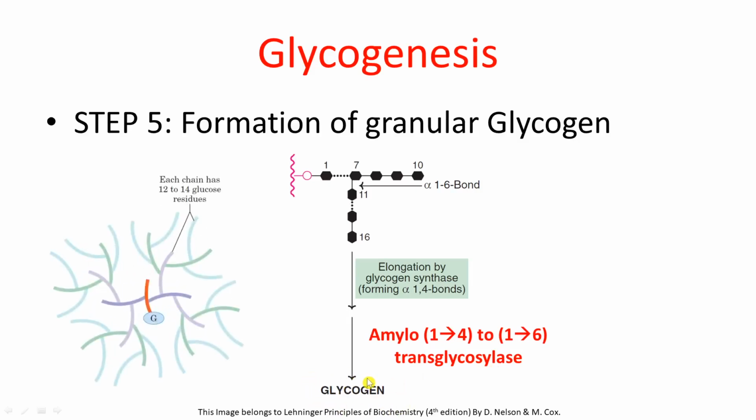Now you can see the image of glycogen which is shown towards the left hand side. See, this is the glycogenin to which initially glucose molecules got attached to form a long chain. To this glucose molecule which is orange in color, purple colored branches were formed. Now to these purple colored branches, again further branching has occurred. Meaning elongation and branching is a continuous process to form glycogen at the end.